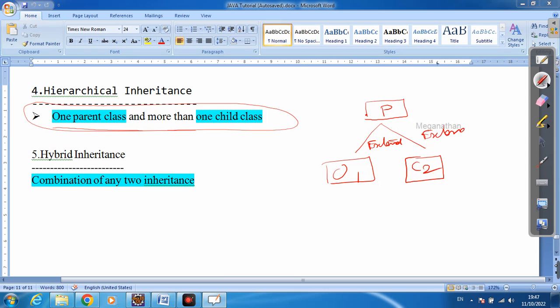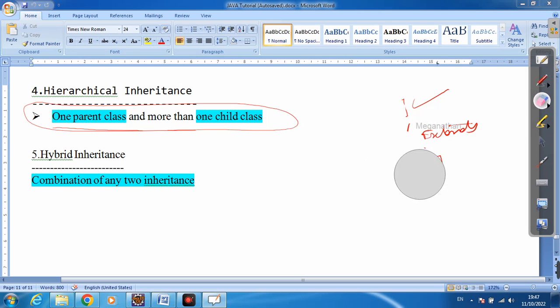Here also I need to use extends. There is only one parent class, but I am going to access this single parent class in child 1 and child 2 using the extends keyword. This is called hierarchical inheritance, right?